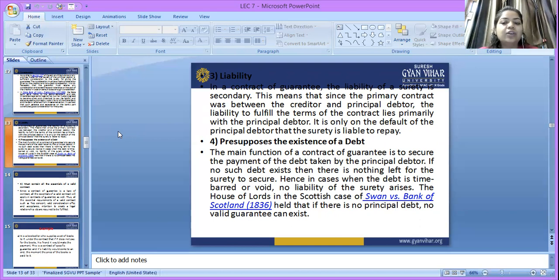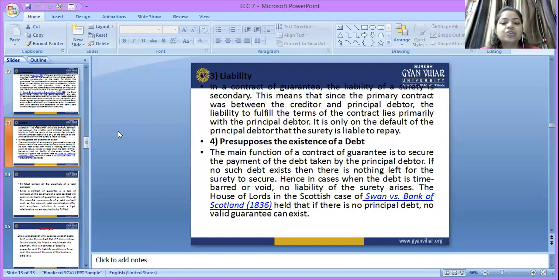That means if, in any contract, the principal debtor is not able to fulfill his liability in the terms of the contract, then the surety, that is, the person who has given the guarantee, is liable to repay that amount. Next, it presupposes the existence of a debt.